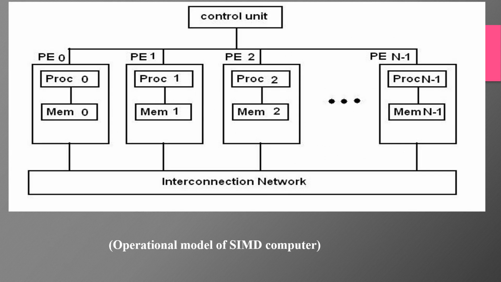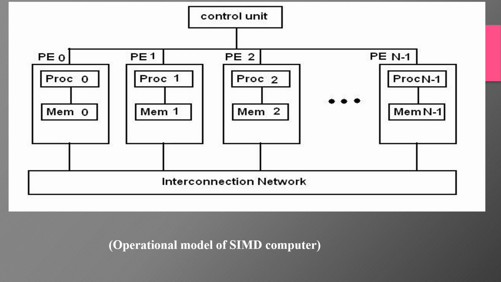The operational model of the SIMD supercomputer is presented here. This is based on work by H.J. Siegel. In the year 1979, he gave this particular architecture. Later on we are going to see some of the implementation models as well as the case studies of SIMD machines.